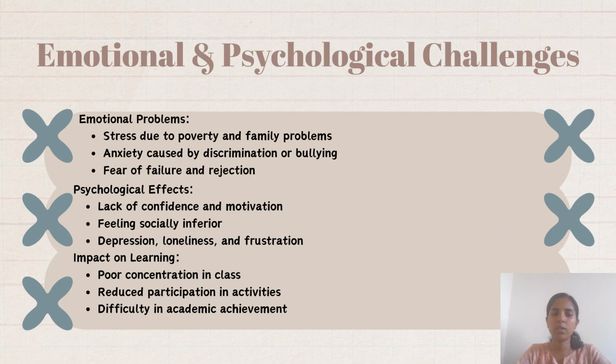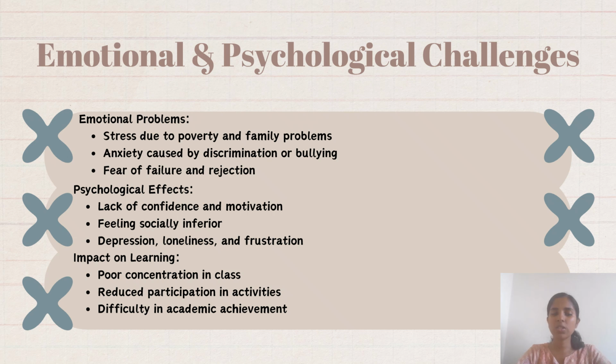Students will feel a lack of confidence. They won't be able to participate much in classes. And feeling socially inferior, they may think, I can't. In that way, they may feel depression, loneliness, and frustration. So these are the different emotional problems and psychological effects in children.